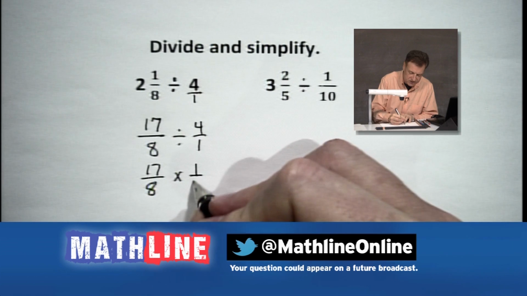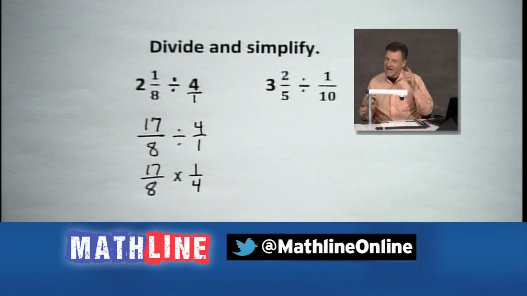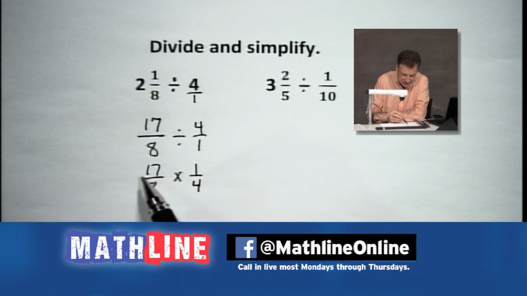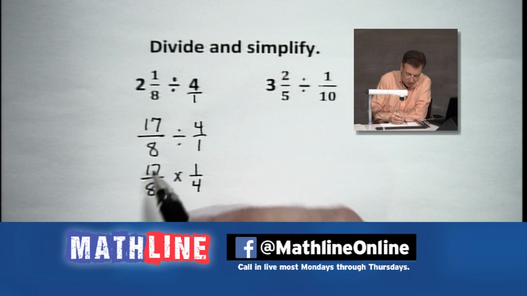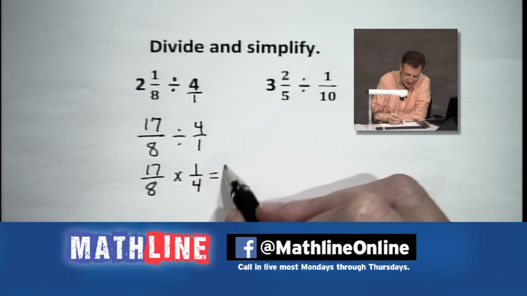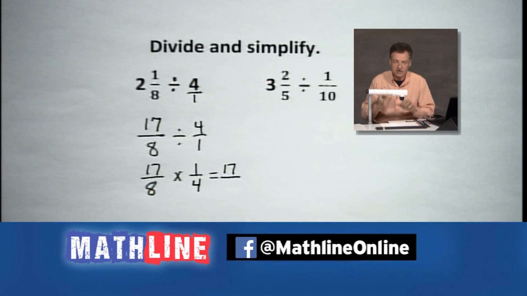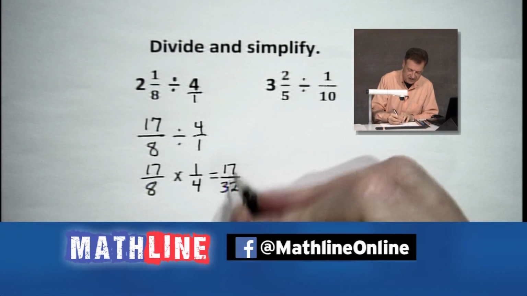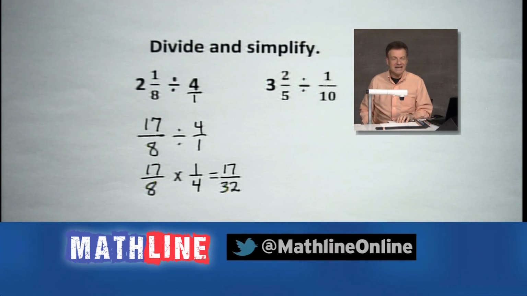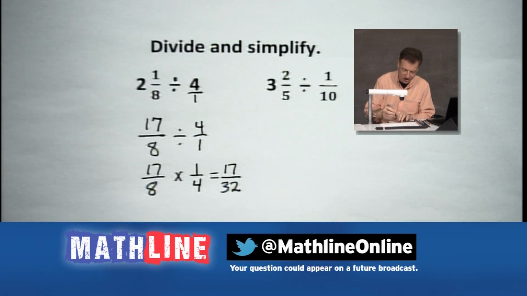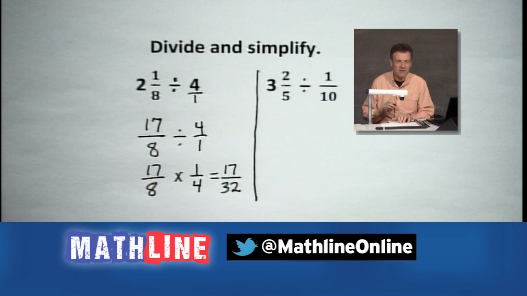times, run that reciprocal. And this time, hey, I gave you one that doesn't have any cancellations. Do we? All right, let's see it. Let's just do it. That's what we got to do. So we're going to take 17 times 1, which is 17, and 8 times 4, 32. 17 32nds. A little bit more than 1/2. Just a little bit beyond 1/2, all right? So there's your story right there.